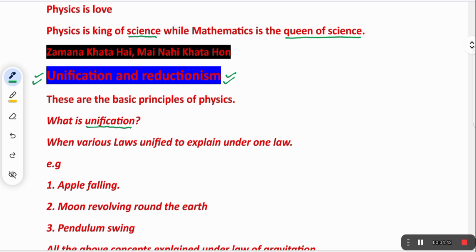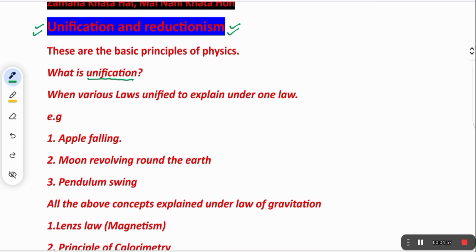That means if we have various types of laws, for example, an apple falling, how it is falling towards the earth, the moon revolving around the earth, a pendulum swinging, how it is possible. These all concepts are explained under one law, that is the law of gravitation. So this is simply unification of the concepts under one law.